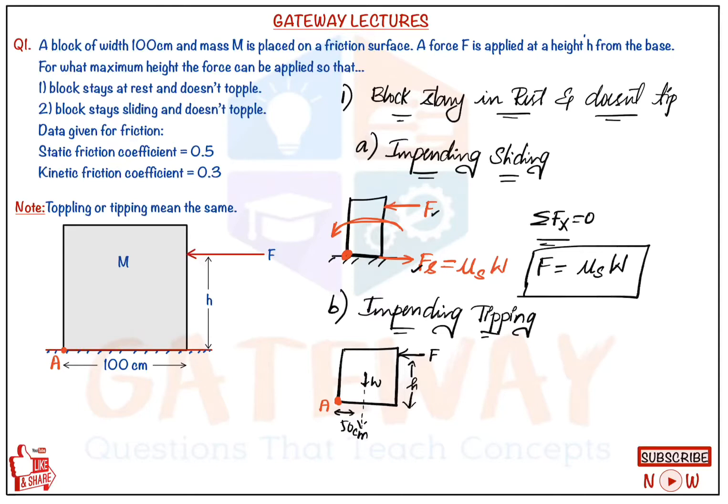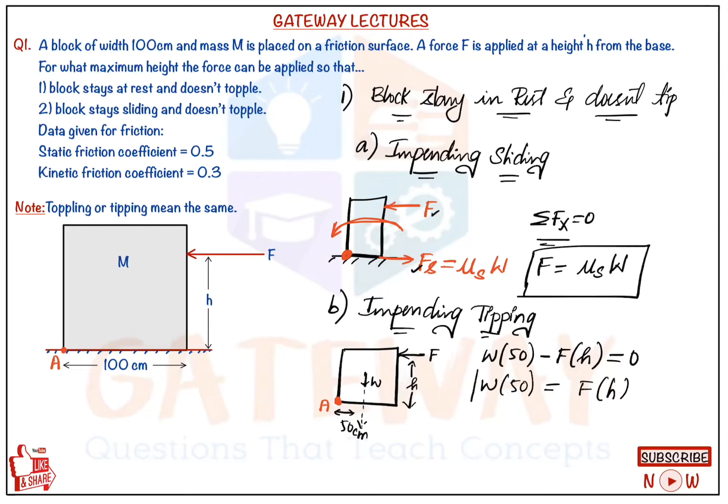If the moment about A is 0, the block is in equilibrium and doesn't start tipping. About the point A, W into 50 centimeters clockwise minus F into h is equal to 0. From that, W into 50 is equal to F into h.